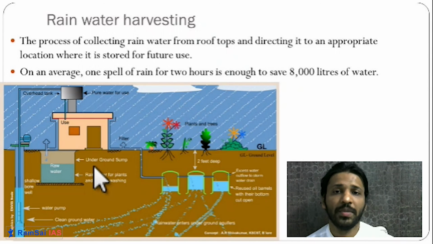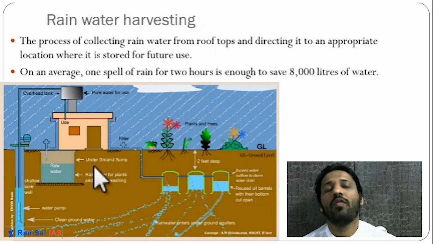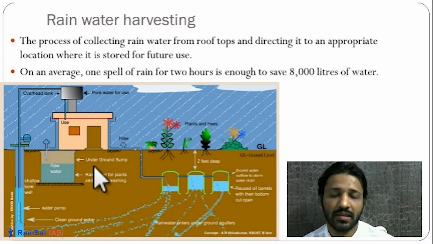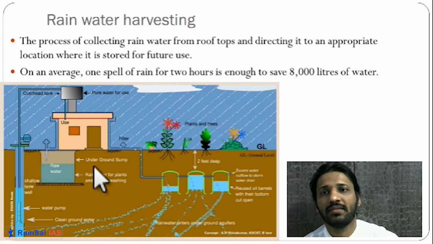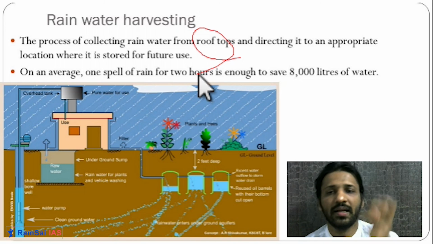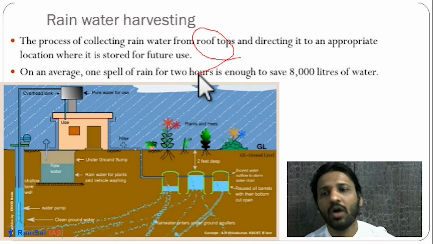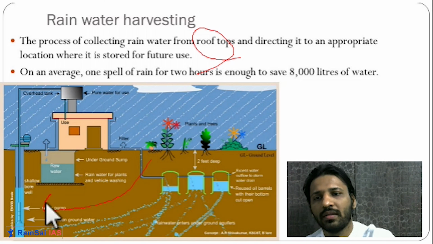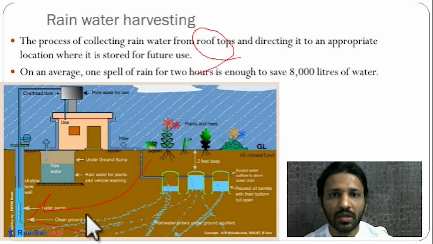Certain mineral water companies like Aquafina have huge water conservation plants on top of the mountain. They just conserve the water at the mountain top and convert it into mineral water. Getting it? So individual households, farmers, and industries can all harvest the water. Rainwater harvesting is nothing but collecting rainwater from the rooftops, and either it is stored in tanks or directed towards the natural water aquifers below the ground.